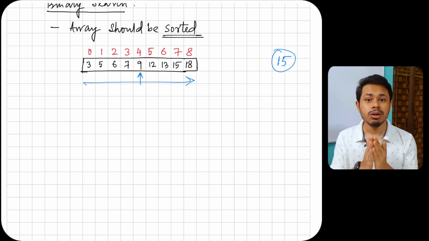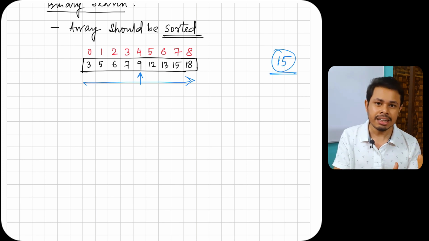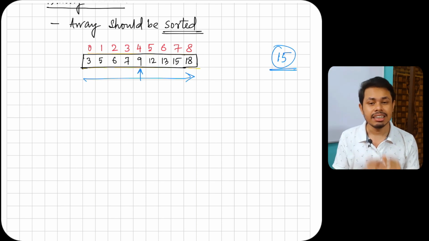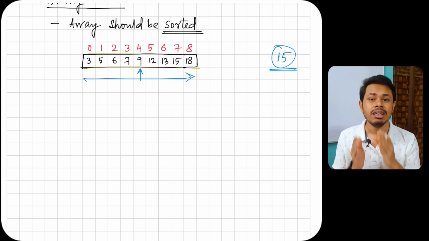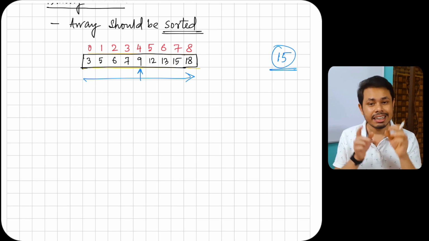What is the element you require? You require to search 15. Is 15 greater than 9? Yes. So obviously we'll be looking on the right hand side. If it is present, we don't know whether it is present or not, but if it has to be present, it should be on the right hand side. It cannot be present on the left hand side because 9 is the middle element.